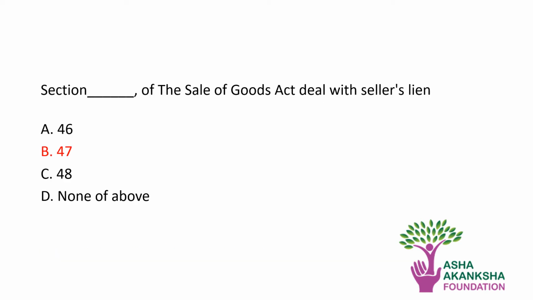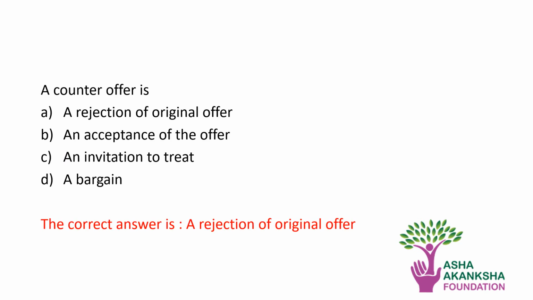Now next question. Section dash of the Sales of Goods Act deals with the seller's lien. So this is a memory based question and it was a simple answer. So section 47 deals with it. The next question, a counter offer is, so the correct answer is a rejection of original offer.